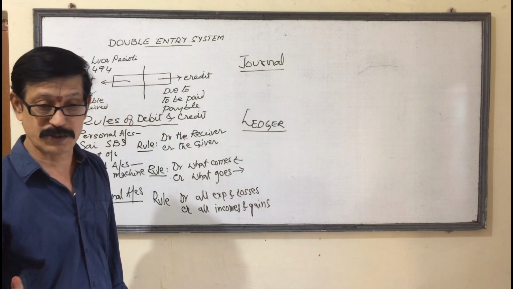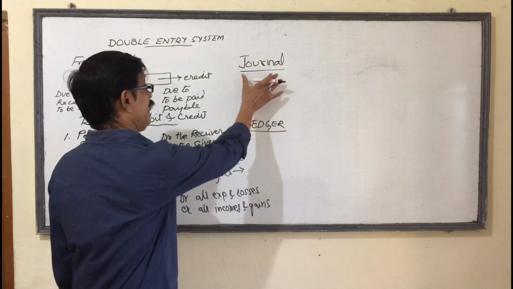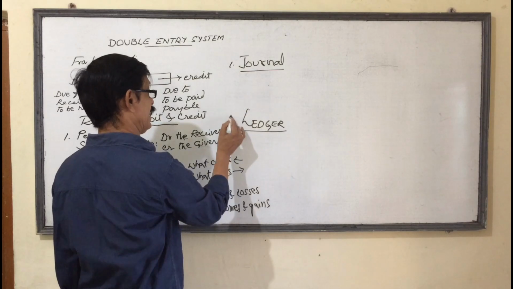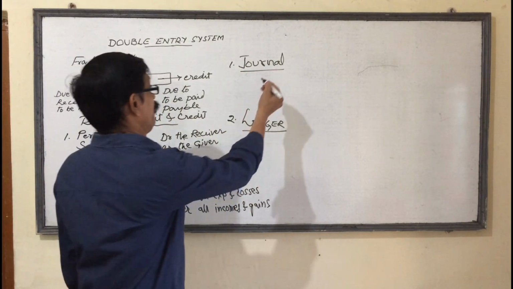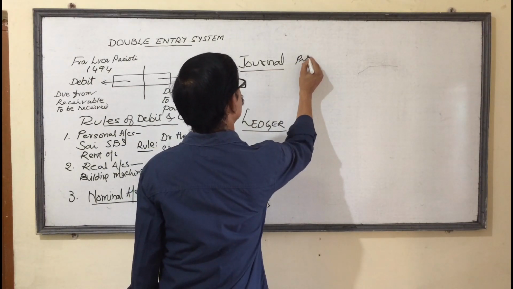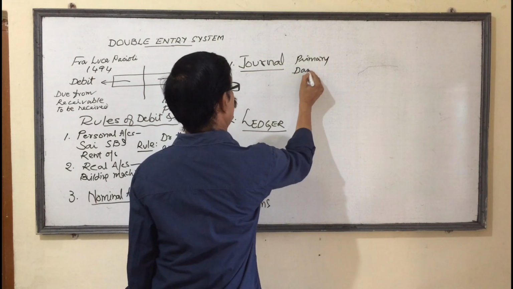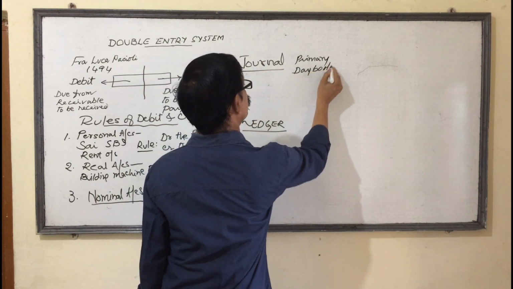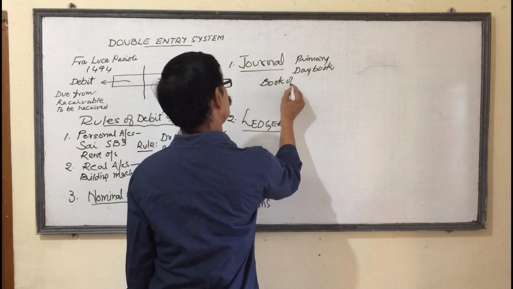Two books are maintained. One is the journal book and the second is the ledger book. Journal is the primary book. It is also called the day book. It is the book of original entry.